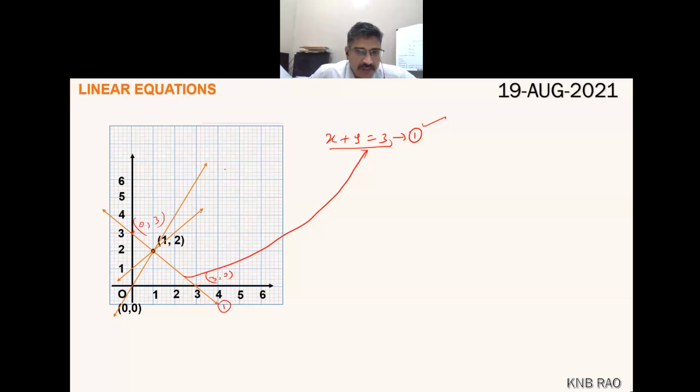And what would this be? Your question. Its solutions are (0, 1), (1, 2), (2, 2), (3, 3), and so on. It is going on. Which will be that equation?